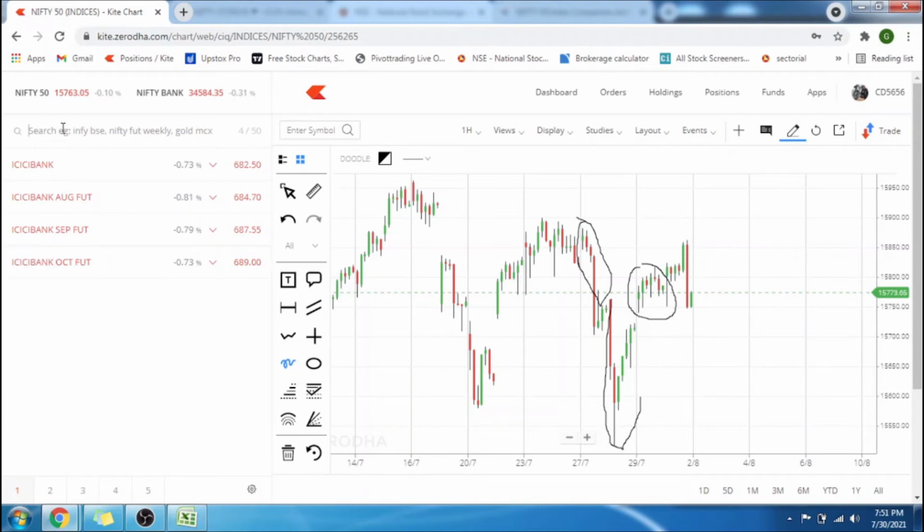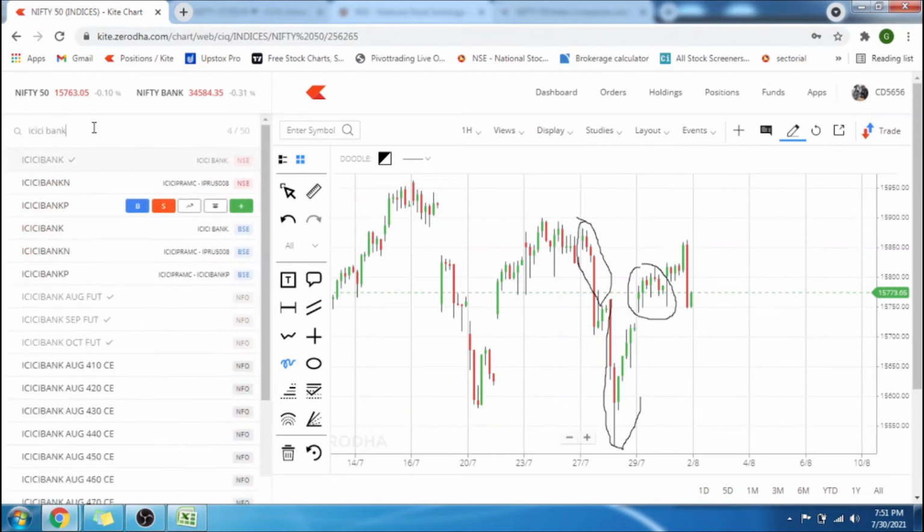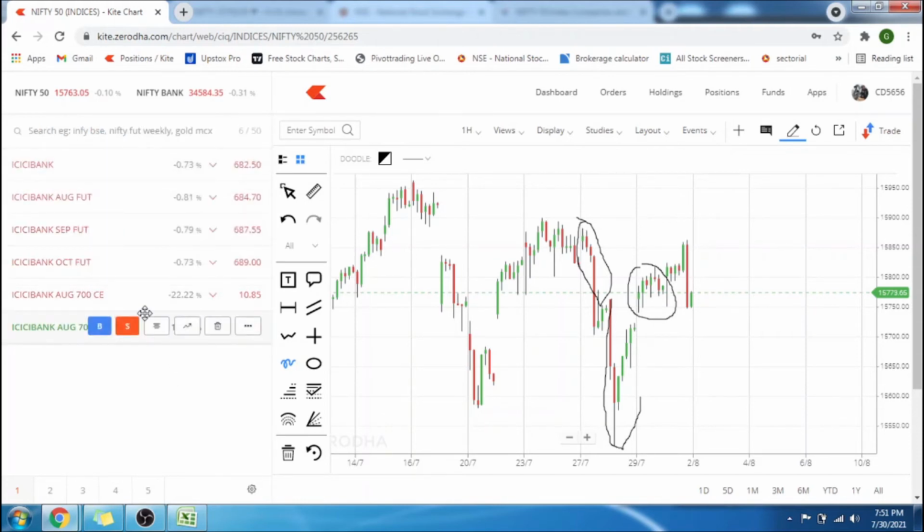Let's take ICICI Bank example now. You can see the current price as 682.50. Now let me add it. If you see here, there are two options, CE and PE. I'll come to why I took 700. I'll let you know that. So let's take this 700 August. So this is called as a spot price, 682.50. That is a spot price.